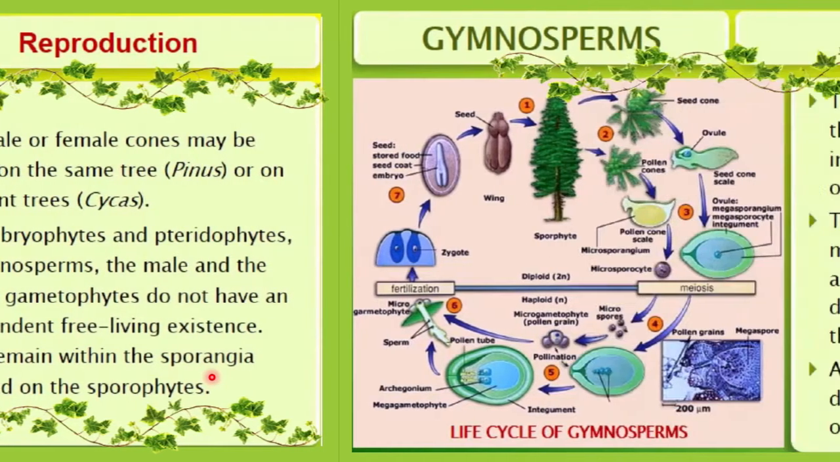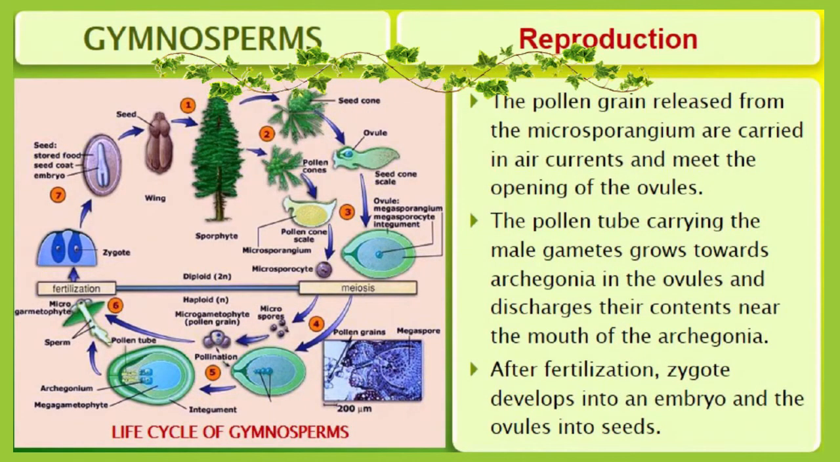The pollen grain, also called the male gametophyte, is released from the microsporangium and carried in the air currents. It is carried in the air currents and meets the opening of the ovule. So finally what happened? This pollen grain is released from the microsporangium, carried by the air currents, and meets the opening of the ovules.